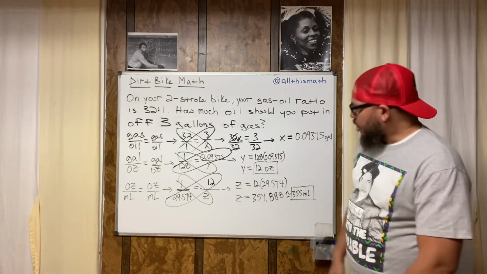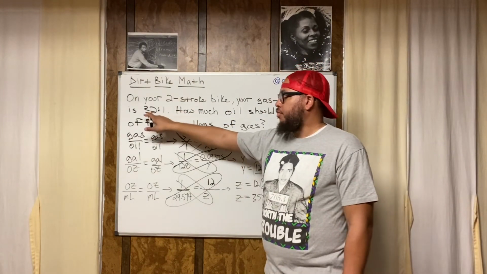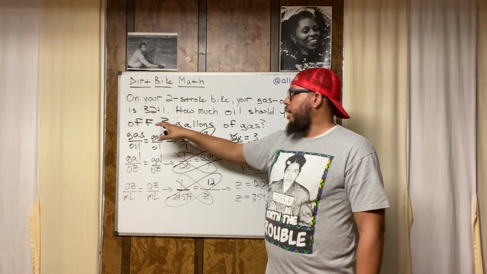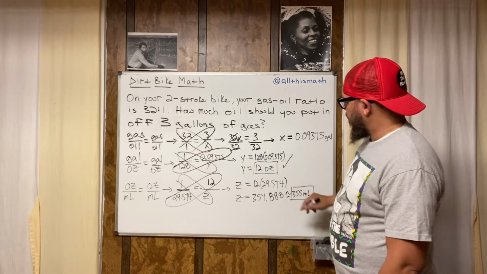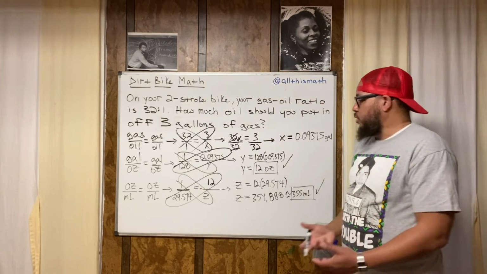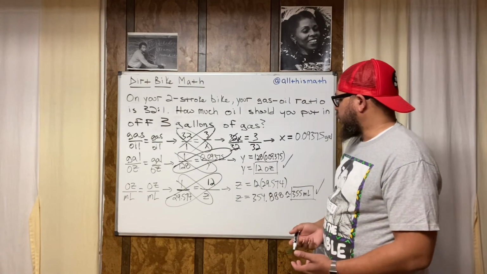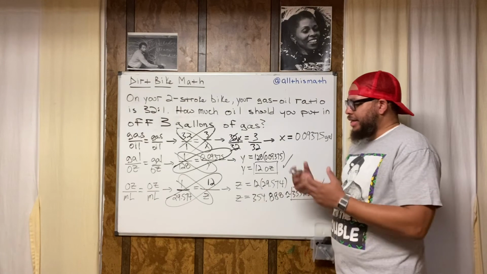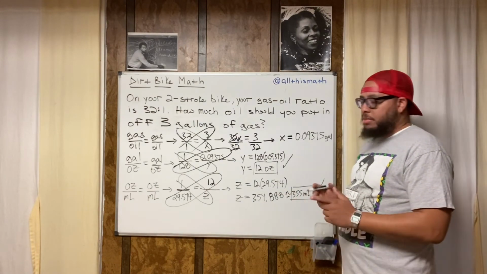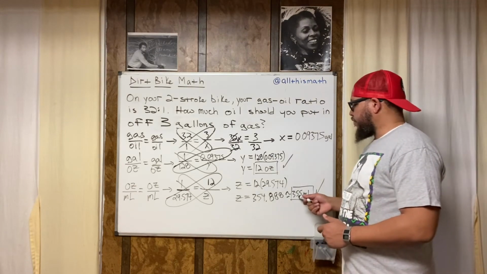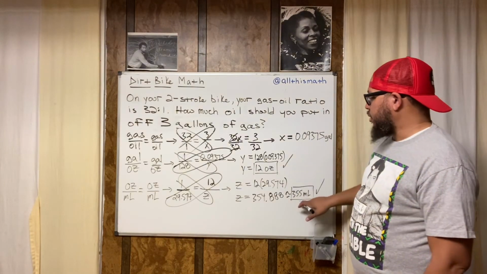But look, check it out though. With this ratio, if this is the manufacturer recommendation for the ratio between the gas and the oil, and you put 3 gallons of gas in the tank, this is how much oil you need. Either 12 ounces or 355 milliliters, no matter how you're looking at it. 12 ounces if you use the Western system, or the U.S. Imperial system. I'm not sure what the name of this measurement system is. I think it's the British Imperial system, but I could be wrong. I need to research that. But here, this is definitely the metric system, milliliters. So we got 355 milliliters or 12 ounces, either way.